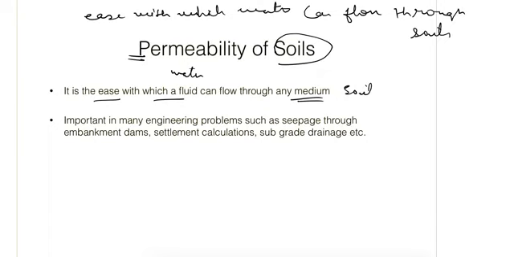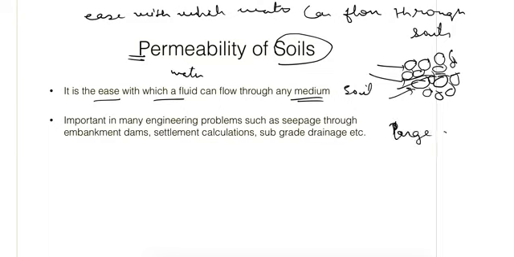Because these soil particles are interconnected and there are some pores between them, these pores make a complex structure and they are interconnected also, so the water can flow through these pores. It means that if large pores are there, then permeability is more.